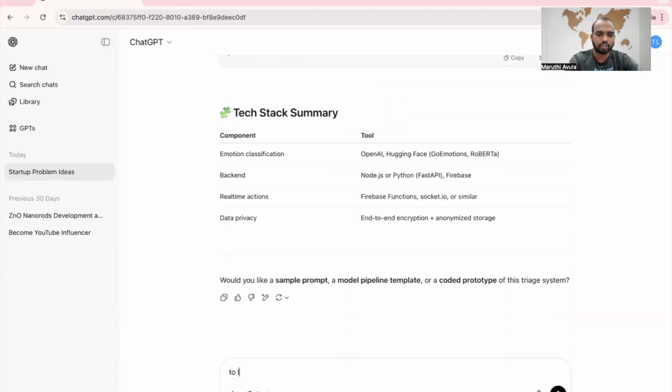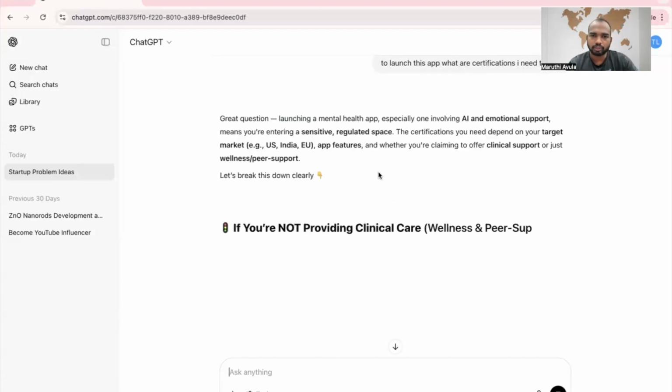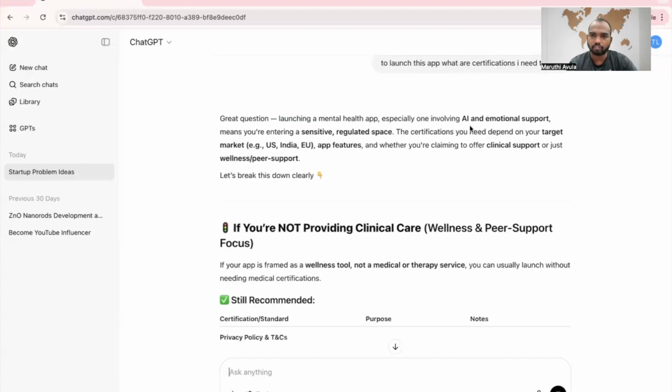To launch this application, what are the certifications I need to take? Launching a mental health app, especially one involving AI and emotional support, means you are entering a sensitive and regulated space.